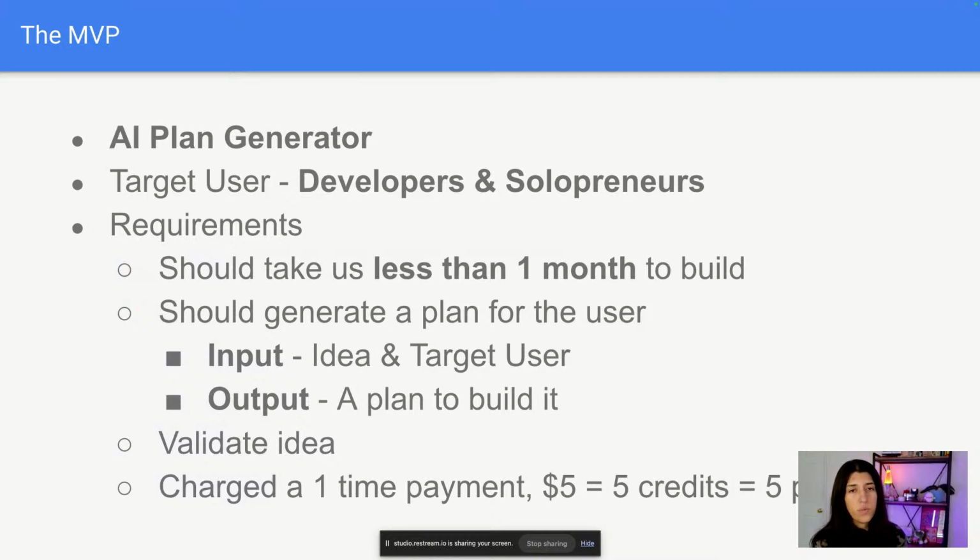And with this MVP, we wanted to validate whether this is something that people are interested in, or people care about, finishing their side projects, or is it just something they've accepted? And in order to monetize it, we did something simple: a one-time payment, like $5 for 5 credits, with which you could generate 5 project plans. So that was our high-level MVP.